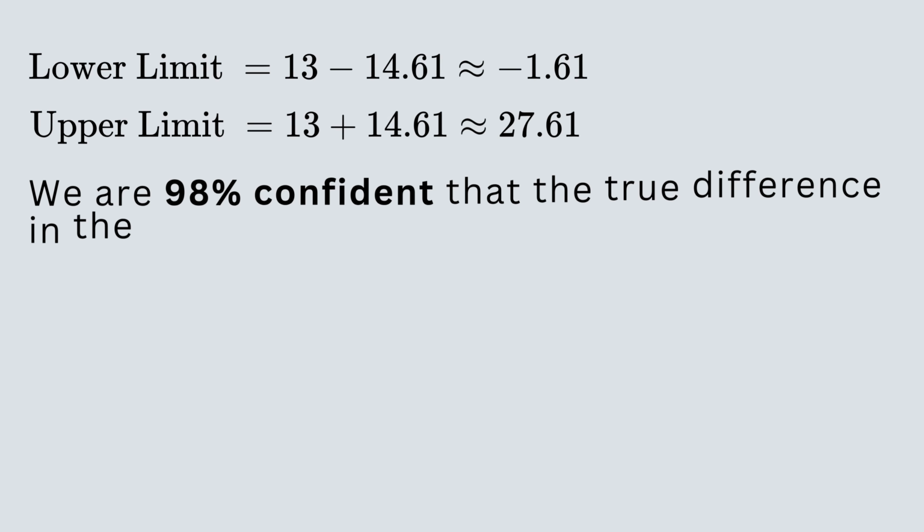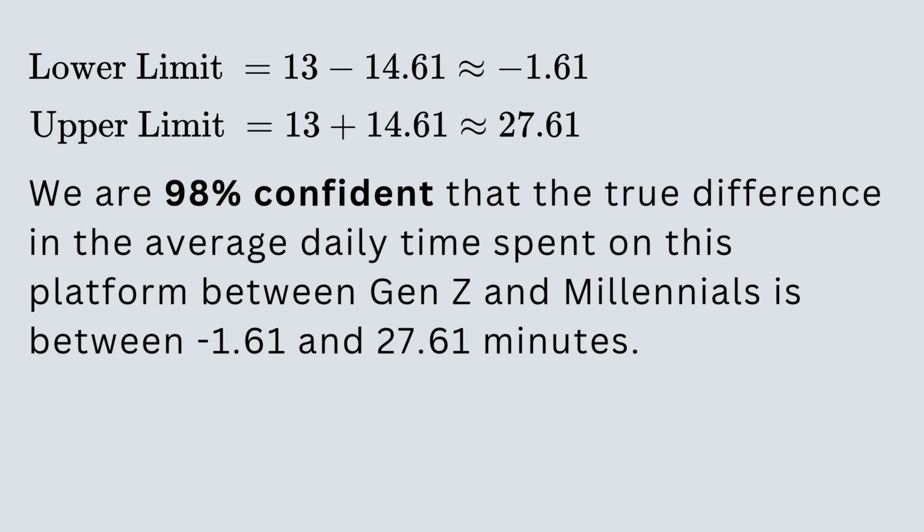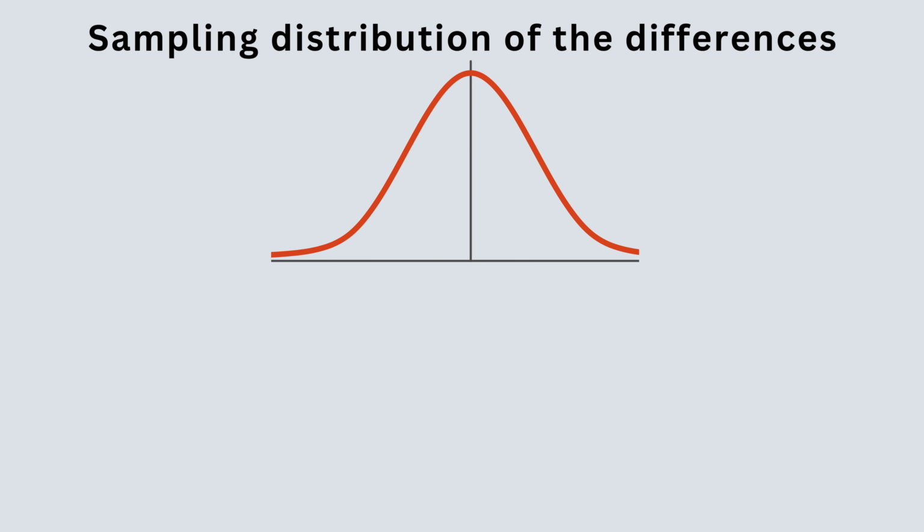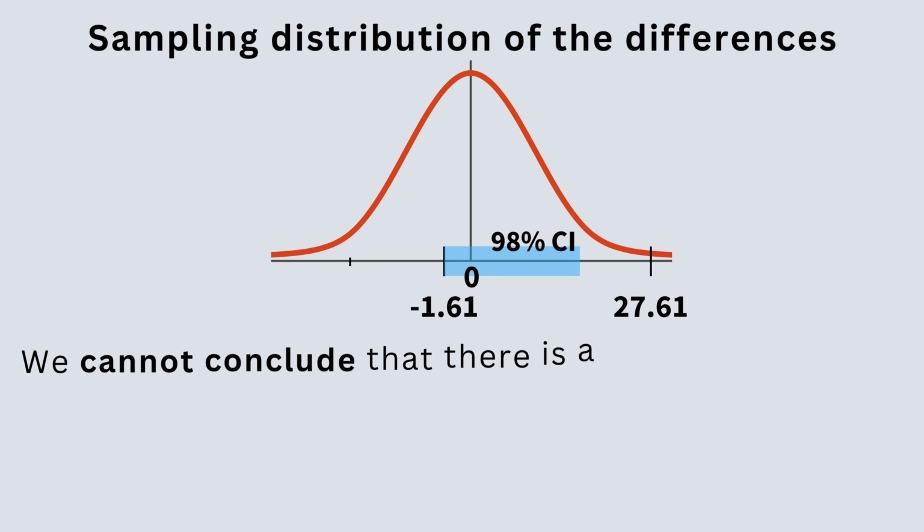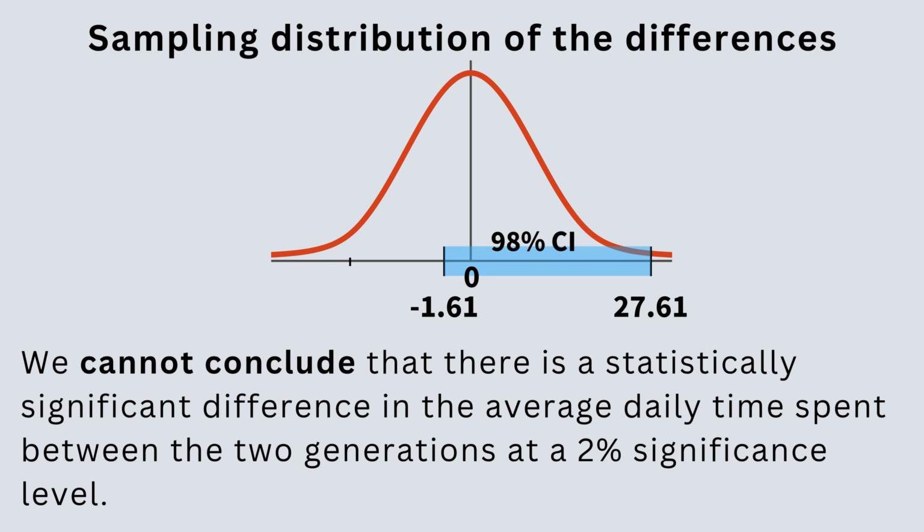This means we are 98% confident that the true difference in the average daily time spent on this platform between Gen Z and millennials is between -1.61 and 27.61 minutes. Because the interval includes 0, we cannot conclude that there is a statistically significant difference in the average daily time spent between the two generations at a 2% significance level.